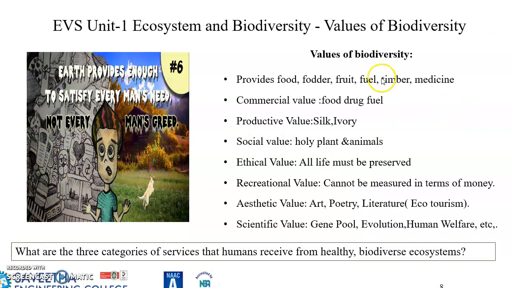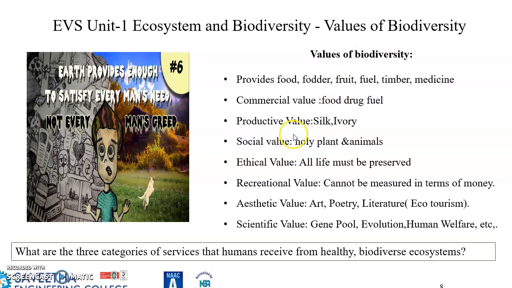Now, what are the values of biodiversity? This is a famous saying: Earth provides enough to satisfy every man's need, but not anyone's greed. So what are the values of biodiversity? First of all, it provides food, fodder, fruit, fuel, timber, and medicine. It also has commercial value, so that it can produce commercial products like food, drug, and fuel.